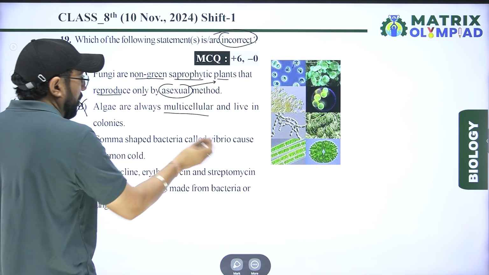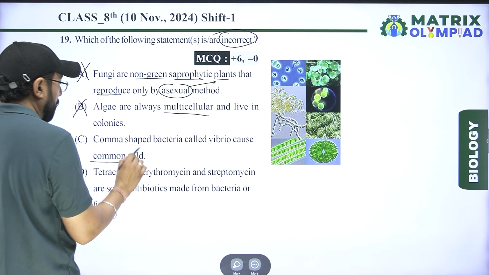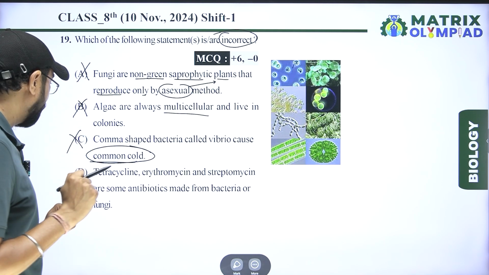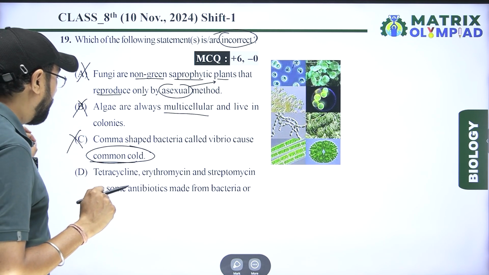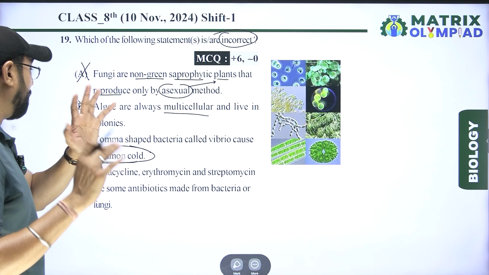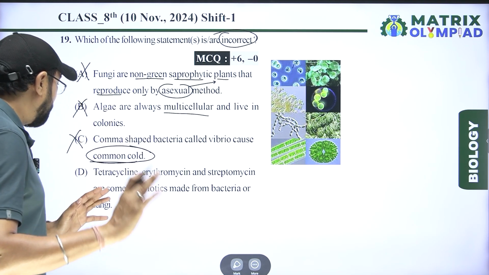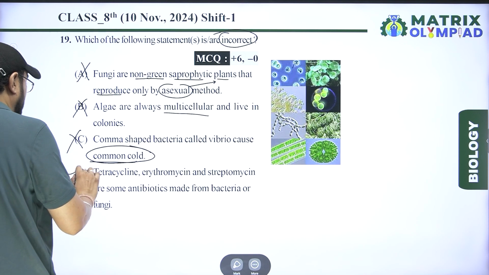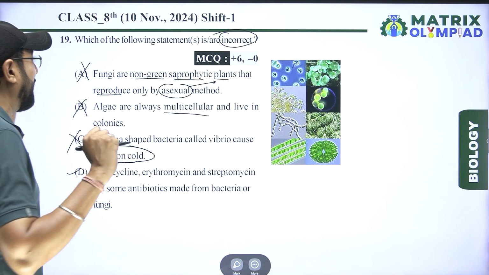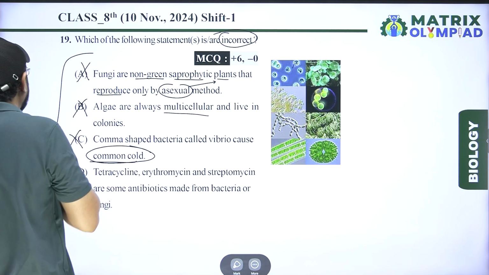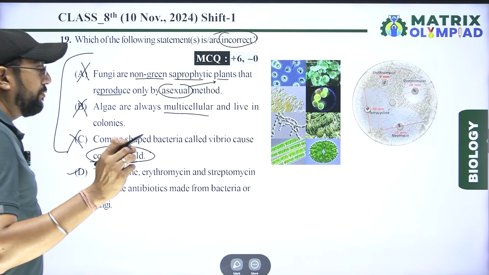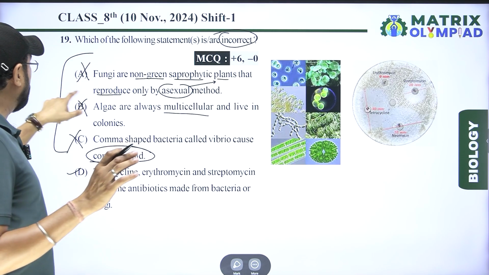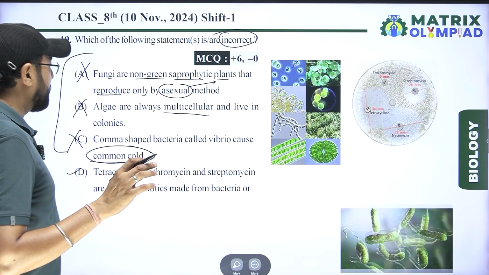Comma-shaped bacteria called Vibrio cause the common cold? No, that is caused by a virus. So that is wrong. Tetracycline, erythromycin and streptomycin are some antibiotics made from bacteria or fungi. That is right, but according to the question, we need incorrect. A, B, C are incorrect for this question. So the right answer is option A, B and C.